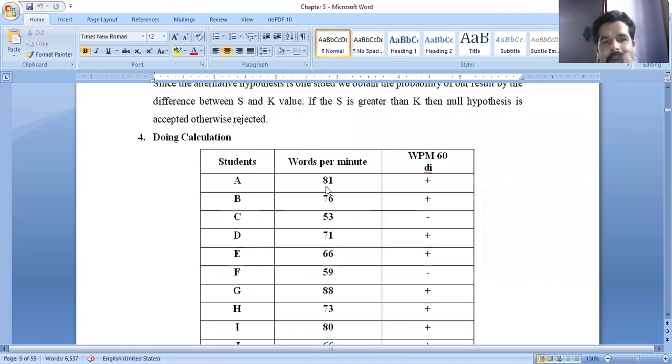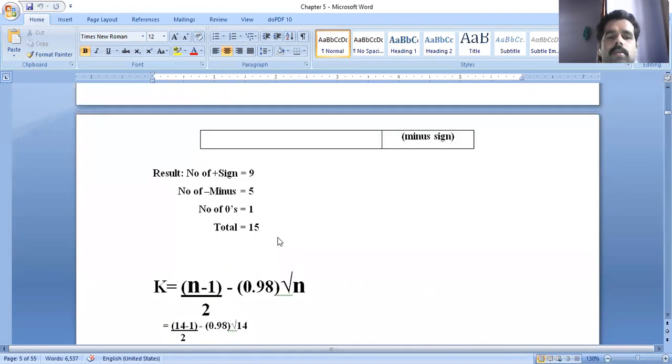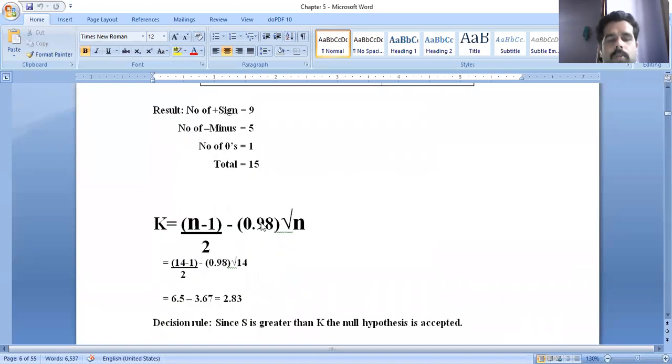So here one thing I want to say: when we are doing a sign test problem, the procedure is the same for small sample sign test and large sample sign test. This is the formula for single sample sign test and paired sample sign test when n is less than 25.